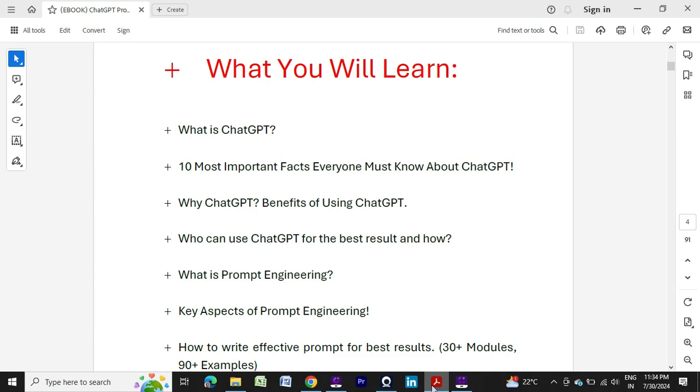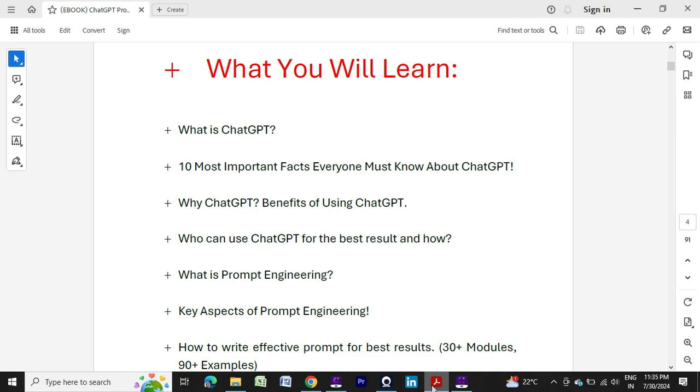Then we will learn about prompt engineering. Then we will learn who can use ChatGPT. This ChatGPT is for everyone, and other AI tools too. Other AI tools I will not cover in this course; in another course I will create, and I think you will get that course also. That course will be related to other AI tools. So who can use ChatGPT? Almost everyone, but still I will segregate who can get the best benefit out of it.